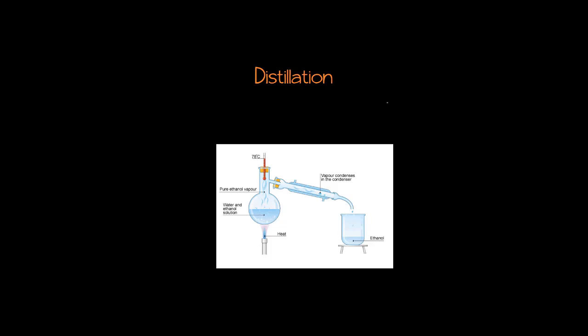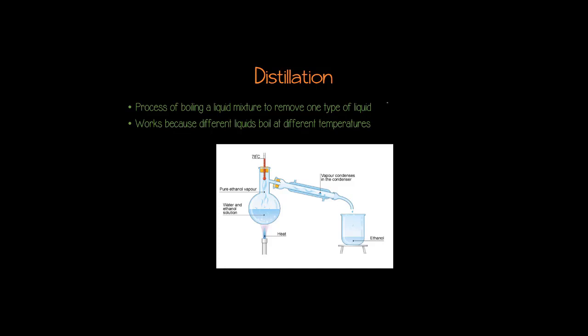Okay, our fourth tool is called distillation. Distillation is not actually a thing. It's not a piece of equipment. It is actually a process of boiling liquids to separate them. And this works because different liquids boil or turn into gas at different temperatures. So the example we have here in the picture is a liquid solution of ethanol, which is a type of alcohol, and water.